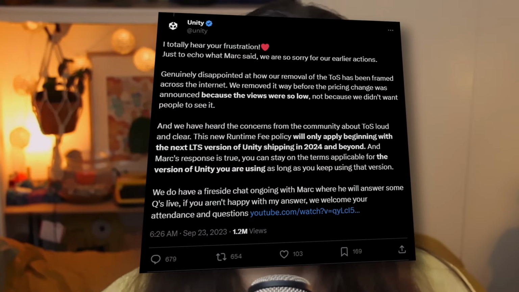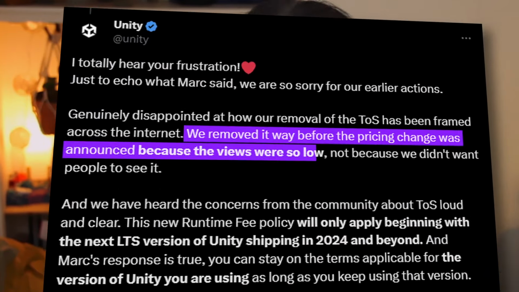There are too many who want him to step down, if not a complete refresh of the upper management. From a PR perspective, this was the schmooze. What definitely wasn't helpful was Unity saying that the terms of service GitHub repository was removed for a lack of views. That wasn't a great look, because it was a representation of Unity's promise to do better after their last TOS f***up. I'm going to be controversial here and say that the logic tracks.